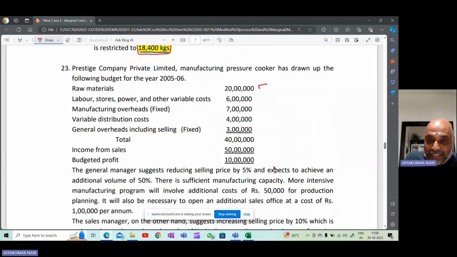Raw materials 20 lakhs, labor, stores, power and other variable costs 6 lakhs, manufacturing overheads fixed 7 lakhs, variable distribution cost 4 lakhs, general overheads including selling fixed 3 lakhs, and the total is 40 lakhs. Income from sales, that's the selling price, is 50 lakhs and the budgeted profit is 10 lakhs. So the budgeted statement of profit is already given to you.